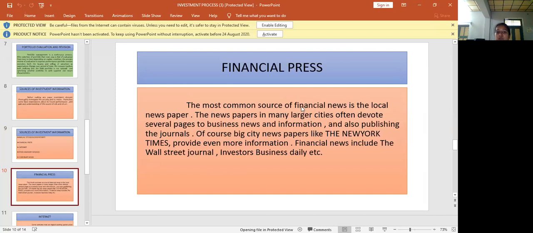The newspapers in many larger cities often devote several pages to business news and information, and also publish journals. Of course, big city newspapers like the New York Times provide even more information.